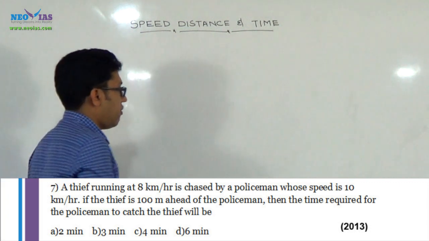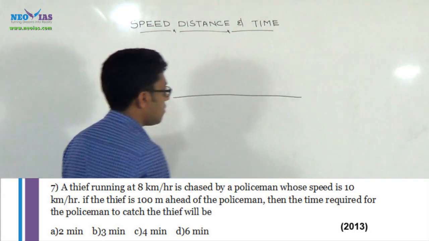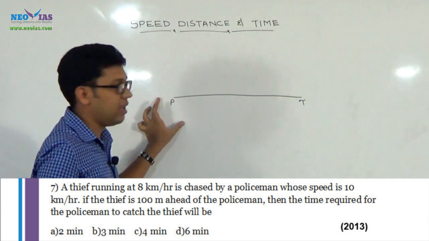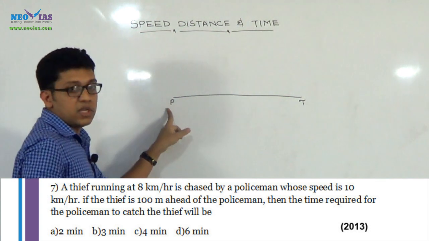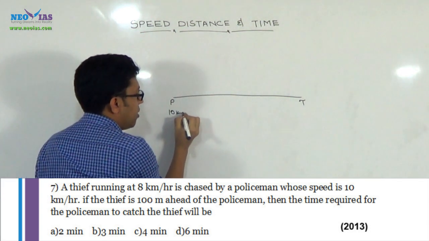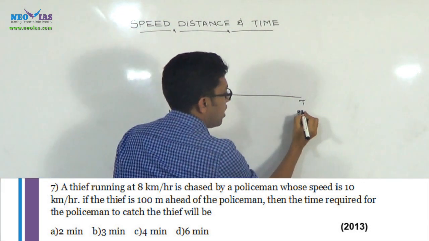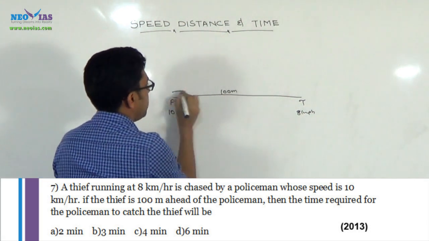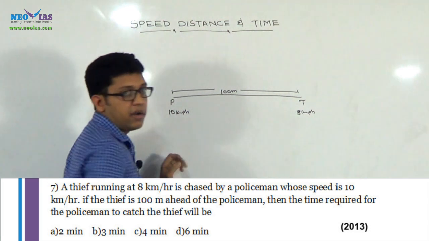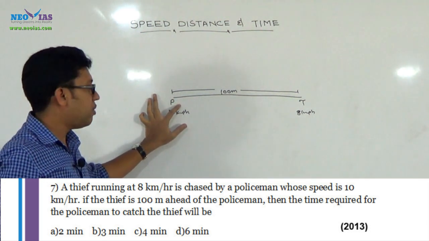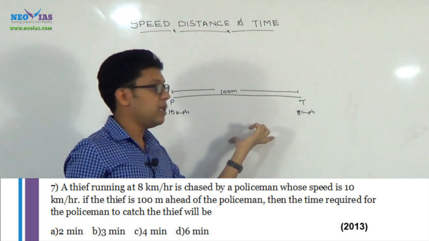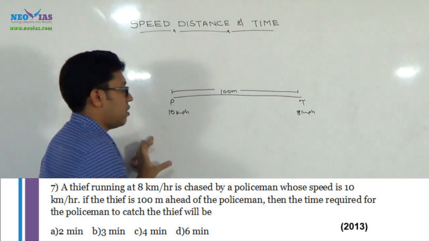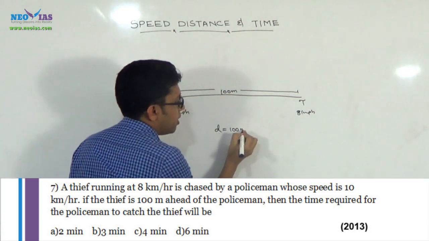Okay, a thief is running ahead of a policeman. Policeman is here, just think like that, and the policeman is having a speed of 10 km per hour and the thief is having a speed of 8 km per hour. The distance between the policeman and thief is 100 meter. Then this policeman has to catch the thief by covering this 100 meter distance.